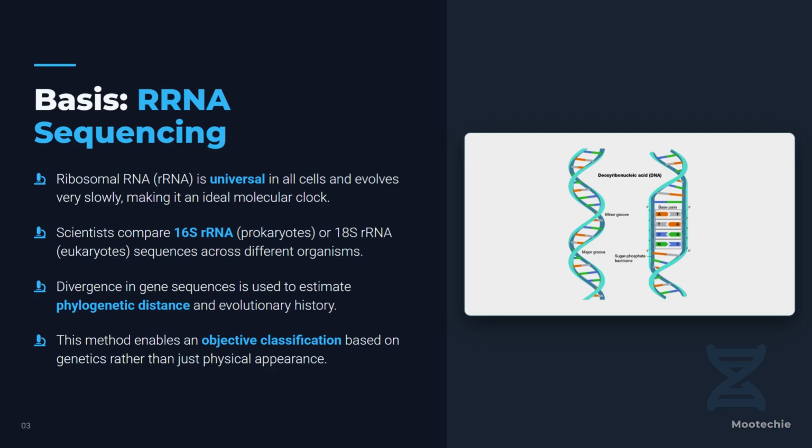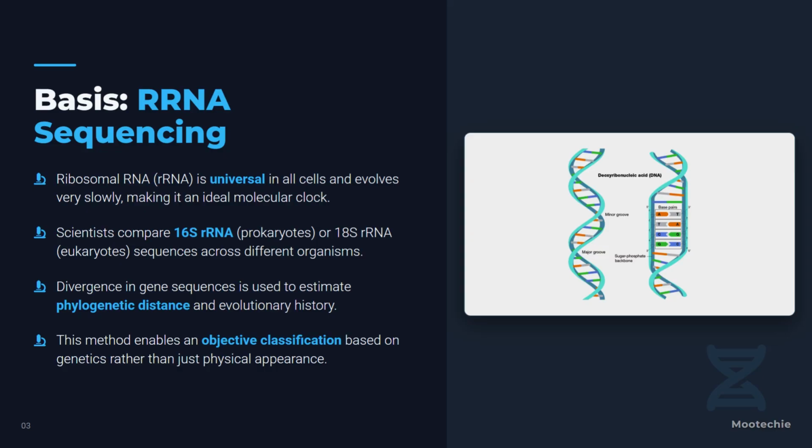Ribosomal RNA, or rRNA, is universal in all cells and evolves very slowly, making it an ideal molecular clock for tracing deep evolutionary time. Scientists compare the sequences of 16S RNA in prokaryotes or 18S RNA in eukaryotes across different organisms. The degree of divergence in these gene sequences is used to estimate phylogenetic distance and map out evolutionary history.